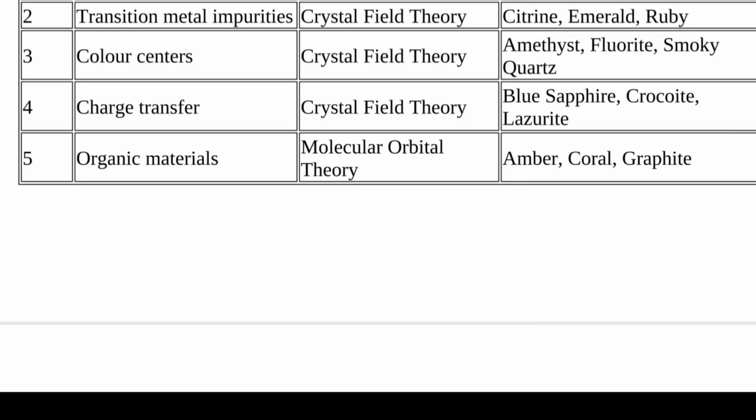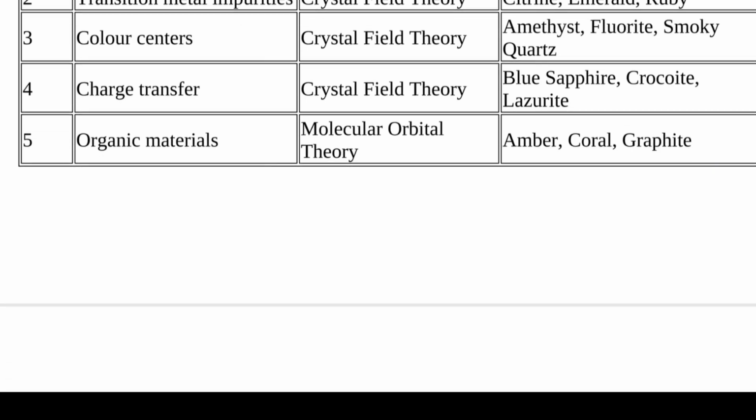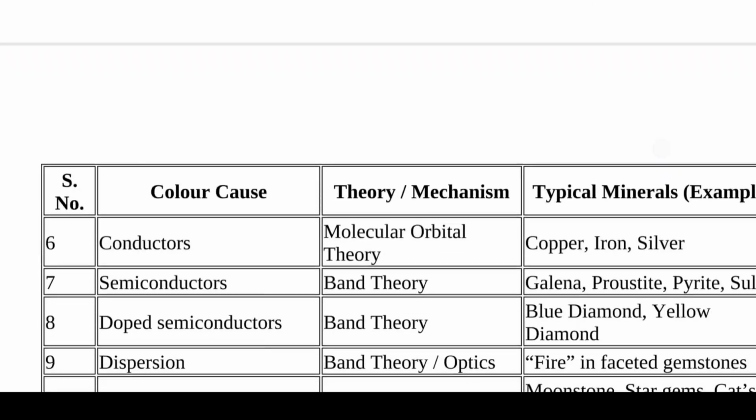Color centers, that is quartz, smoky quartz. Also charge transfer colored minerals like blue sapphire, lazurite. Organic materials, which use molecular orbital theory, like amber, coral, graphite.